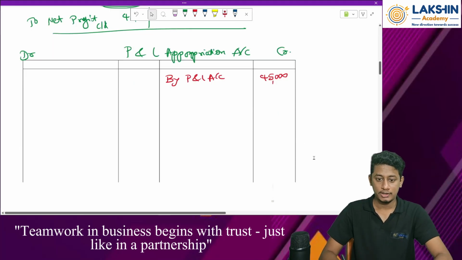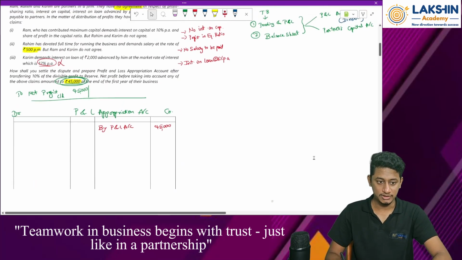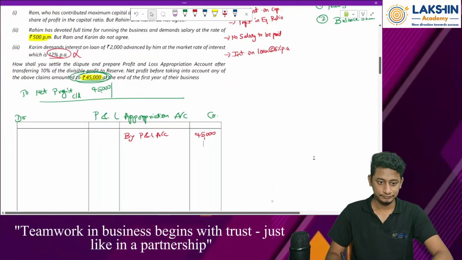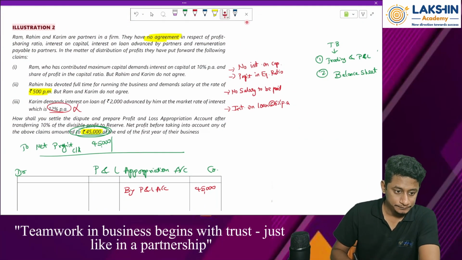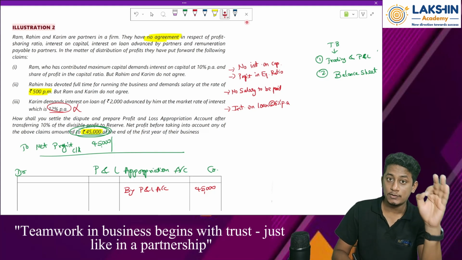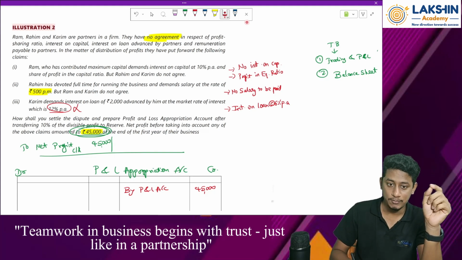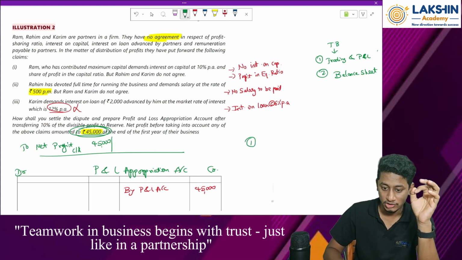Now, let's start. Let me zoom this out. Okay. Let us see what items come in my P&L appropriation account. Let me just list it down for you. So first one is interest on capital, if any.